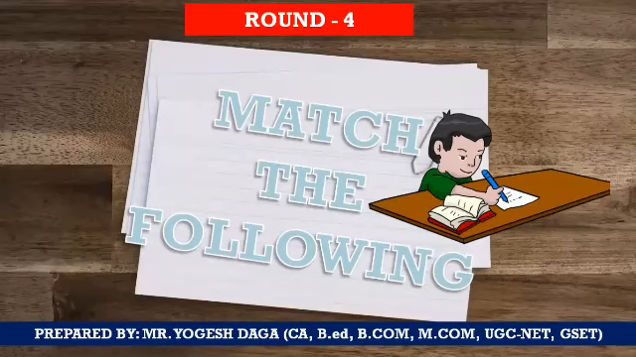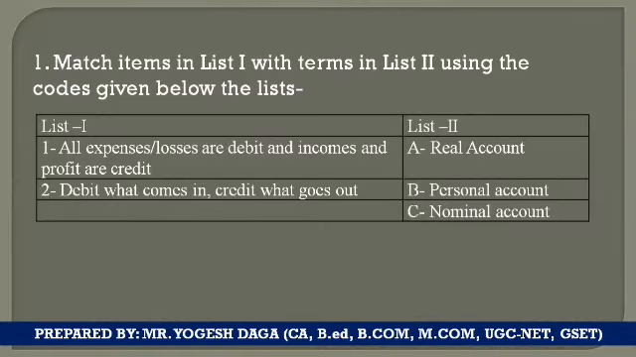And this one is round number 4 now, which is match the following question. Here we go with the first question. Match the items in list 1 with the terms of list 2. You can see the first item in list 1 says all expenses and losses are debit and all incomes and profits are credit. And item number 2 says debit what comes in, credit what goes out. In list number 2, various types of accounts are given.